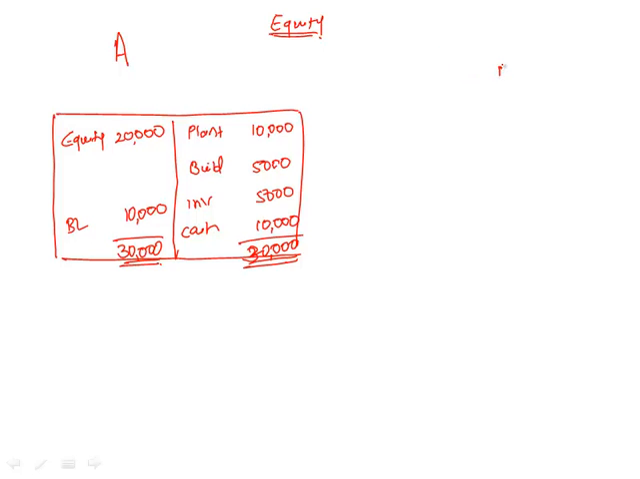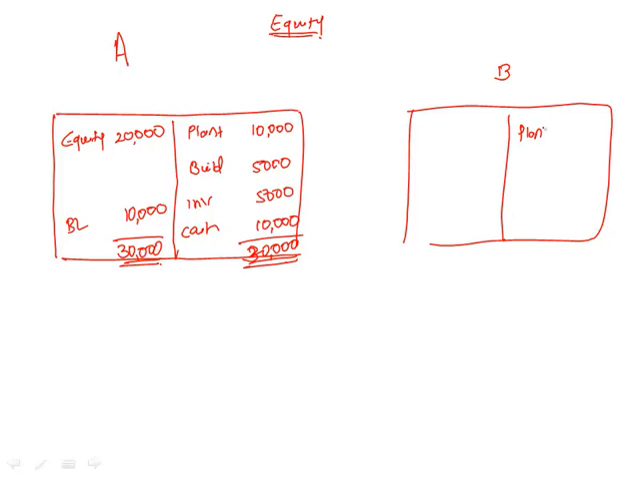Now there's a smaller company B. Let us make a quick balance sheet for them. Let's keep their plant at 5,000. Let's put one building here for 5,000. A bank loan for 2,000. And let us have equity at 8,000. Balance sheet total 10,000.